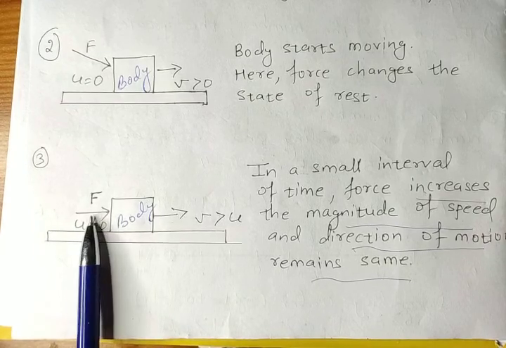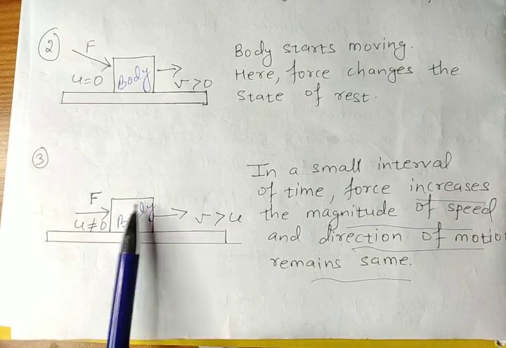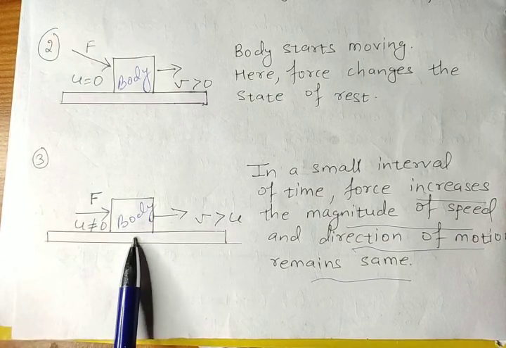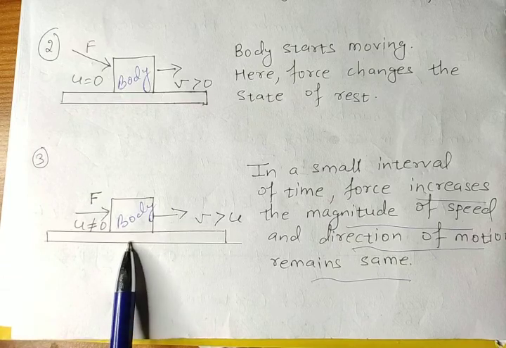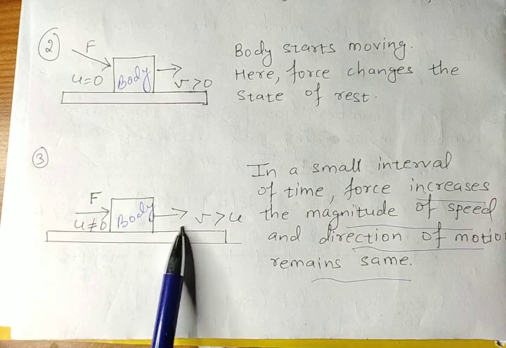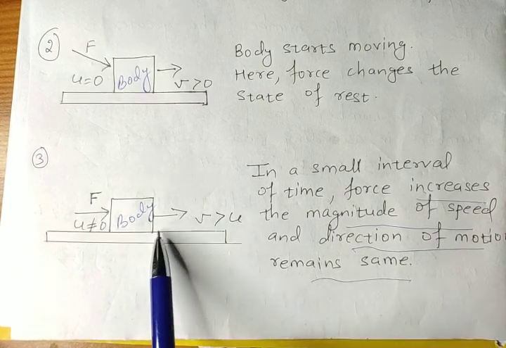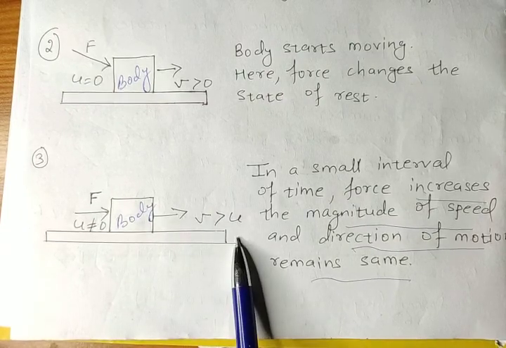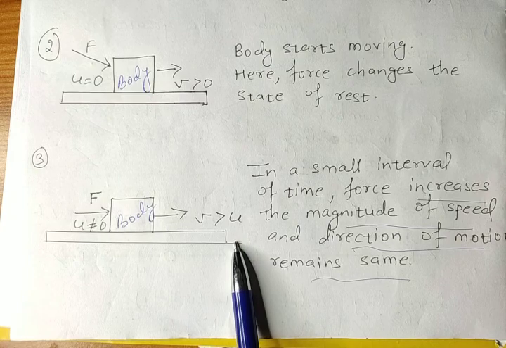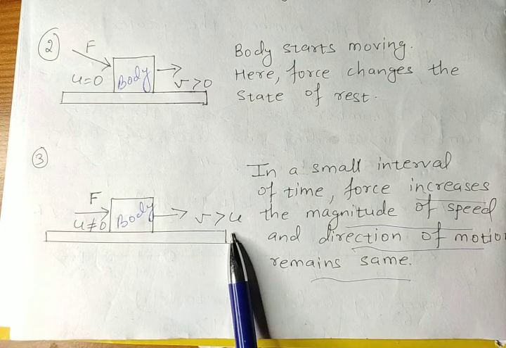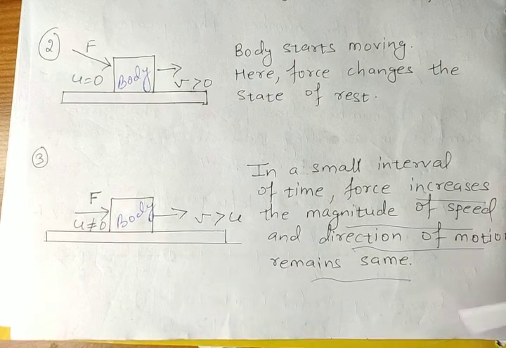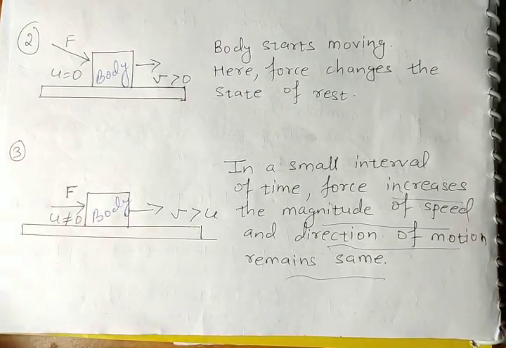The force is applied in the same direction of motion of the body. Before also we discussed, if the force is applied in same direction of motion of the body, its speed will increase. It becomes again faster. So of course final velocity is more than initial velocity. So here speed increases and direction remains same. Clear, children? Write down.